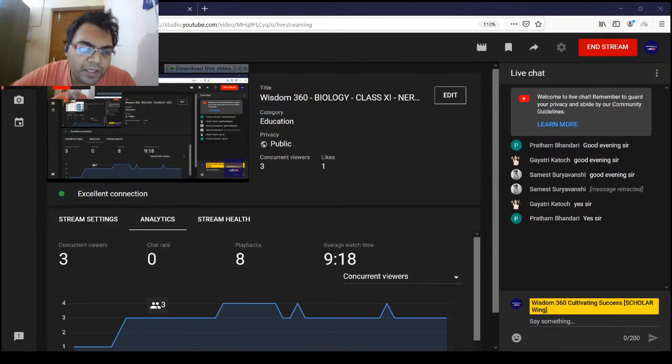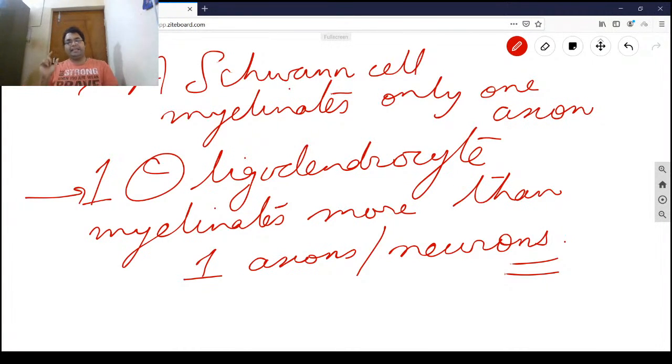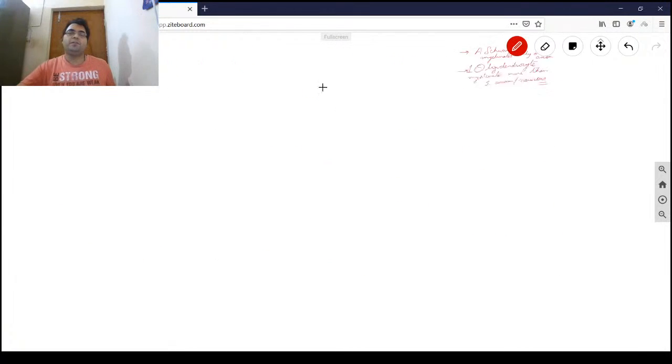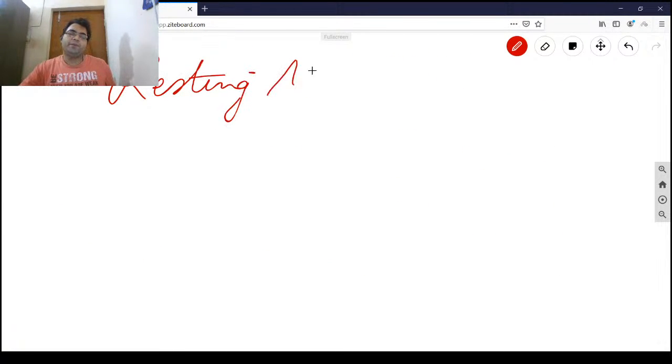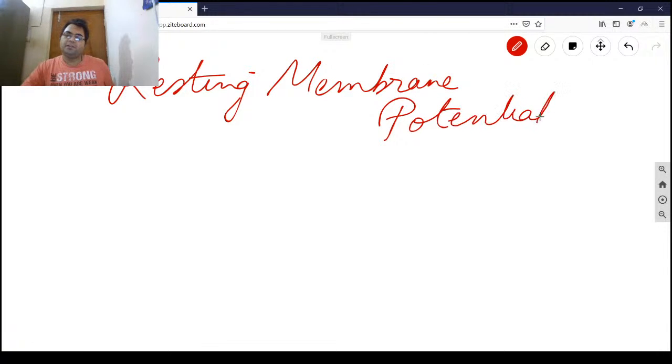Now, in one of our classes I was explaining to you the resting membrane potential, right? You might be remembering that class we had on Zoom. In the same way, neurons have their resting membrane potential. Resting membrane potential is the most important thing when it comes to neurology or neuroscience.